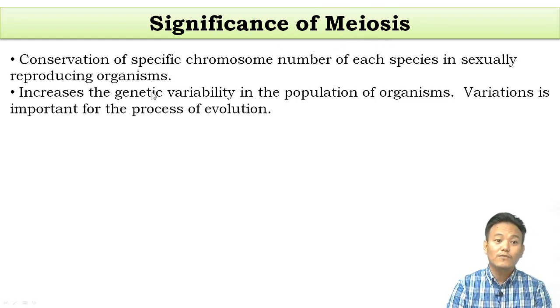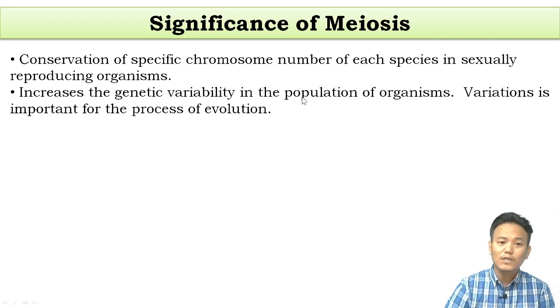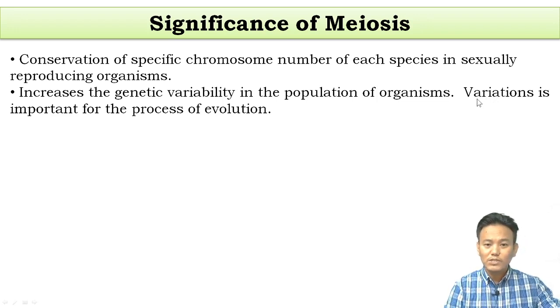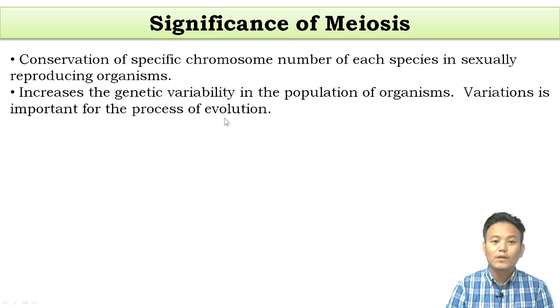That will result in the formation of genetic variability in the population, and it is a good thing, right? If all organisms were the same, there is no ground or no basis for evolution.